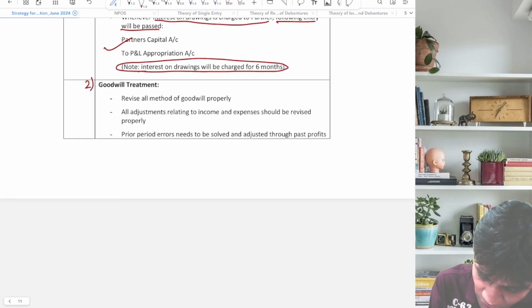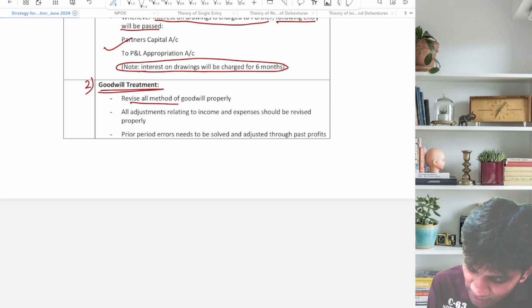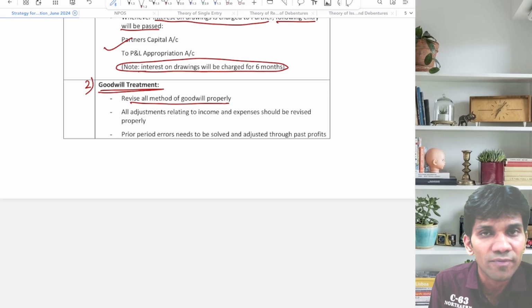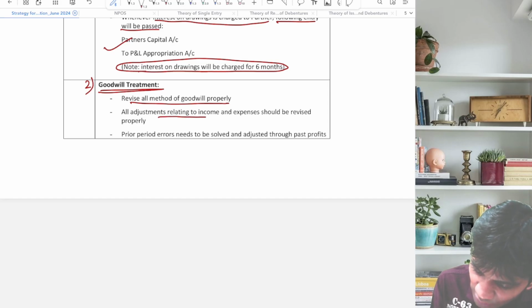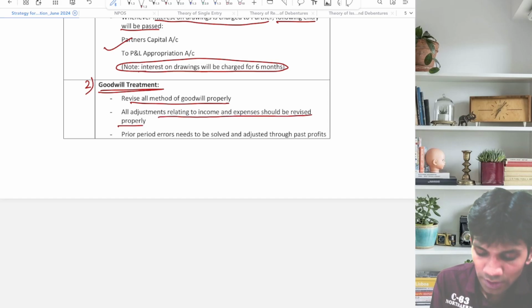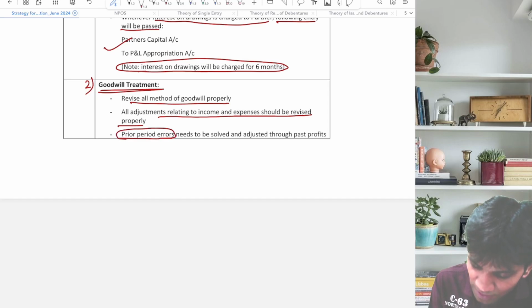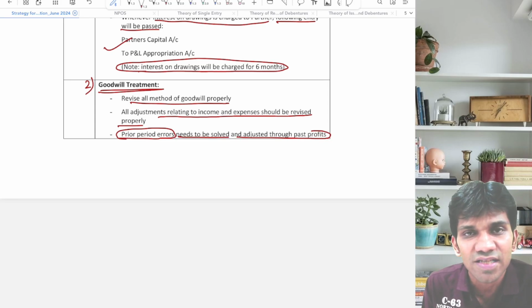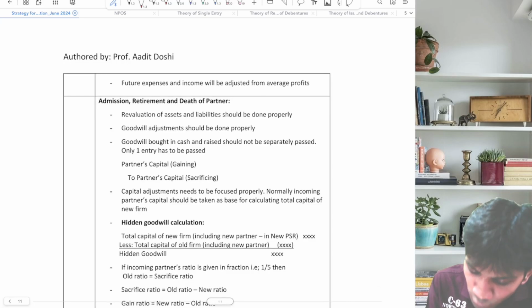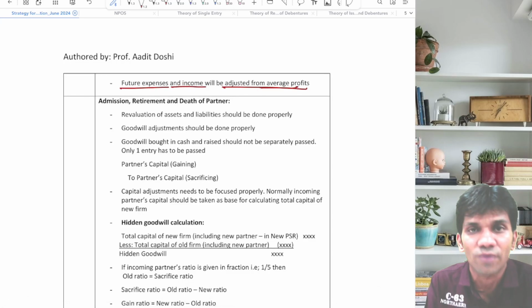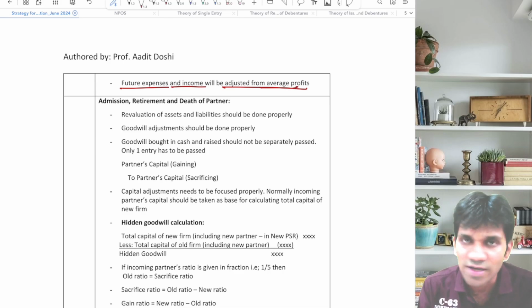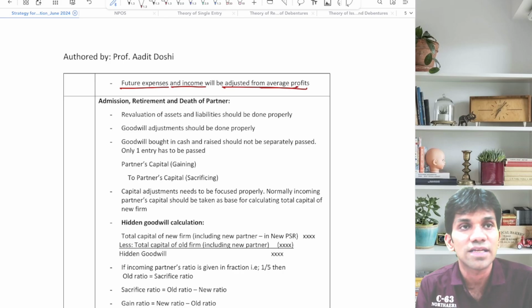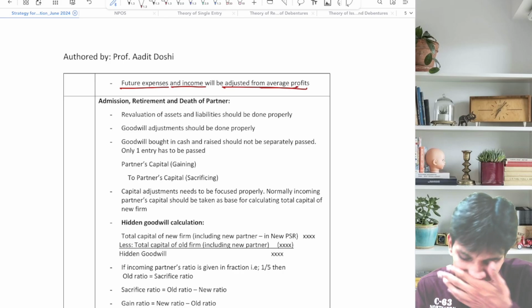Now second unit is goodwill treatment. Very important. Revise all methods of goodwill properly, that is average profit method, super profit method, annuity method, capitalization of profit method, and all such things. All adjustments relating to income and expenses should be revised properly. Prior period items or prior period errors need to be solved and adjusted to past profits. Means if there are any errors of the previous years or the past years, you need to adjust the same from the past profits. Future expenses and income will be adjusted from average profits.